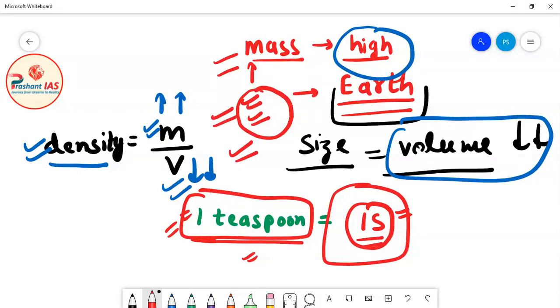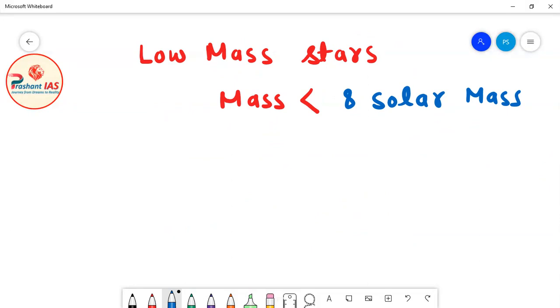So friends, with this, the story of the low mass stars whose mass is less than 8 solar masses is completed. This is the entire life cycle and the death story of the low mass stars whose mass is less than 8 solar masses.